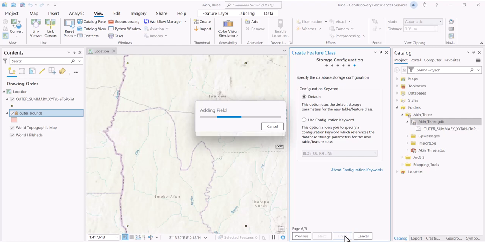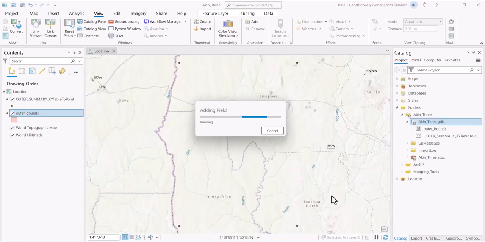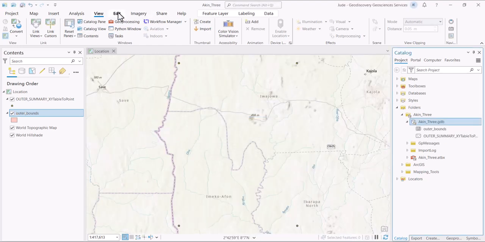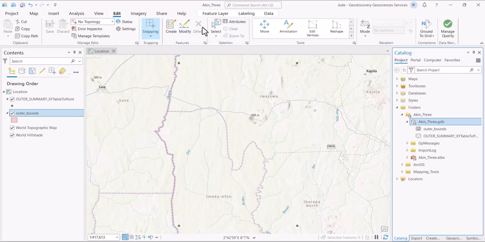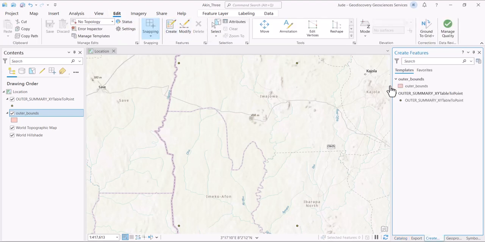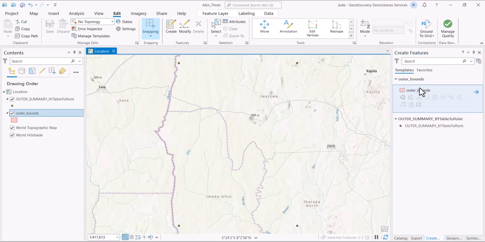Now we have created that, so it is time for us now to edit it. So we'll go to edit here and click on create. So we're going to create this outer bounds. We just click it. And some of these settings are done here, but whenever you have challenges, I can go through that because we will not be able to do that because of time.